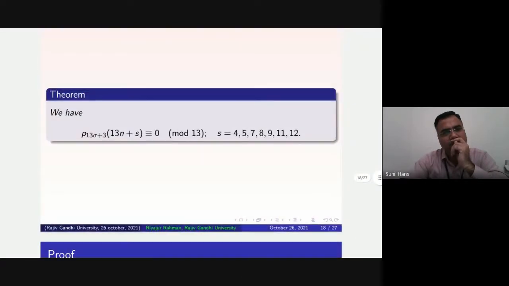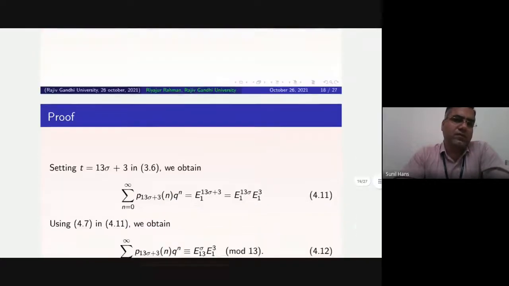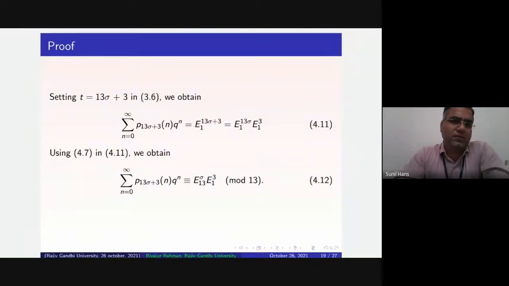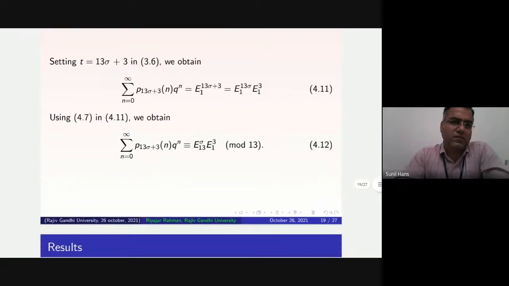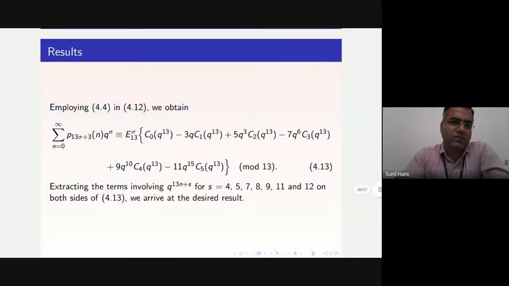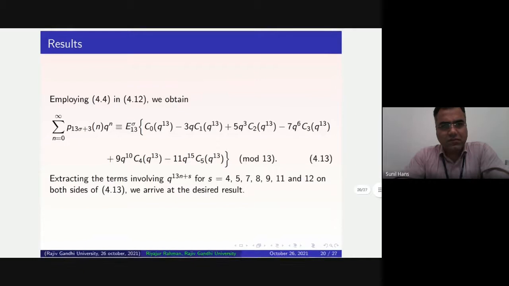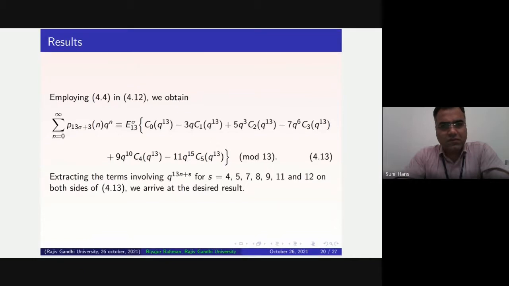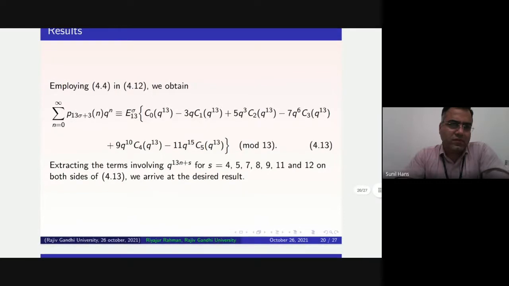This is the next result that I have proved, which is similar to that, but instead of P of 13 sigma plus 1, here it's plus 3. The proof of this is given by this. Setting t equal to 13 sigma plus 3 in 3.6, we obtain equation 4.11. Then using 4.7 in 4.11, we obtain 4.12. Employing 4.4 in 4.12, we obtain 4.13. Extracting the terms involving q to the power 39 plus s, for s equal to 4, 5, 7, 8, 9, 11, and 12 on both sides of 4.13, we arrive at the desired results.